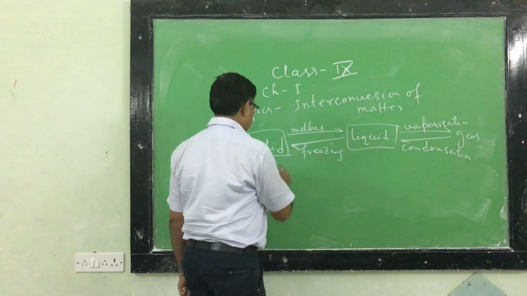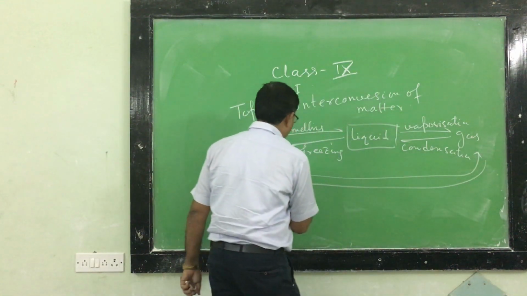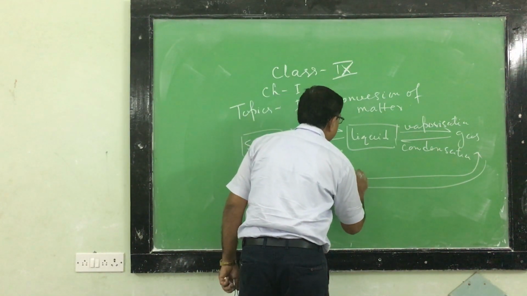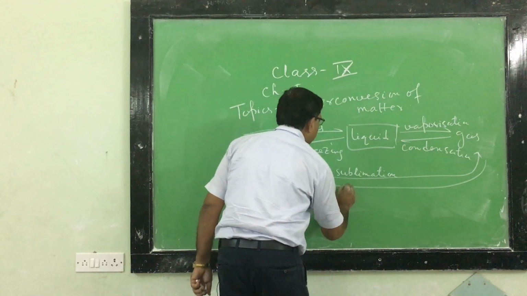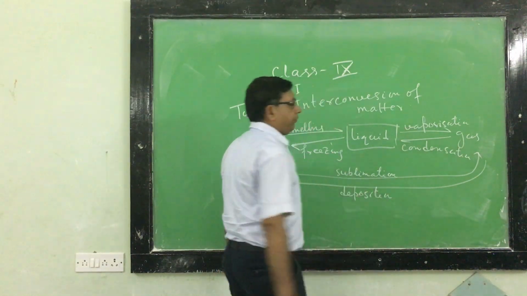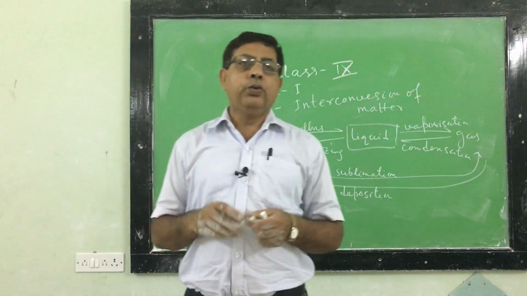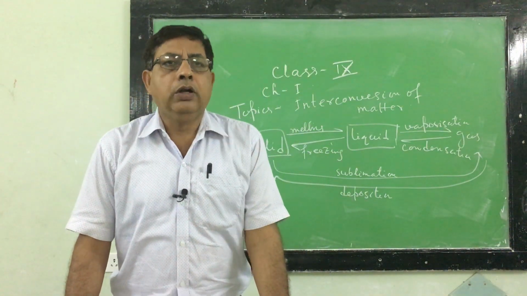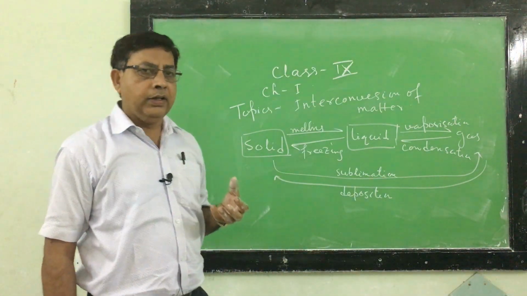And there are some substances which directly change from solid to gas or gas to solid. This is known as sublimation, solid to gas, and gas to solid is known as deposition. So by changing the temperature and pressure, we can change the substance from solid state to liquid or liquid state to gas.